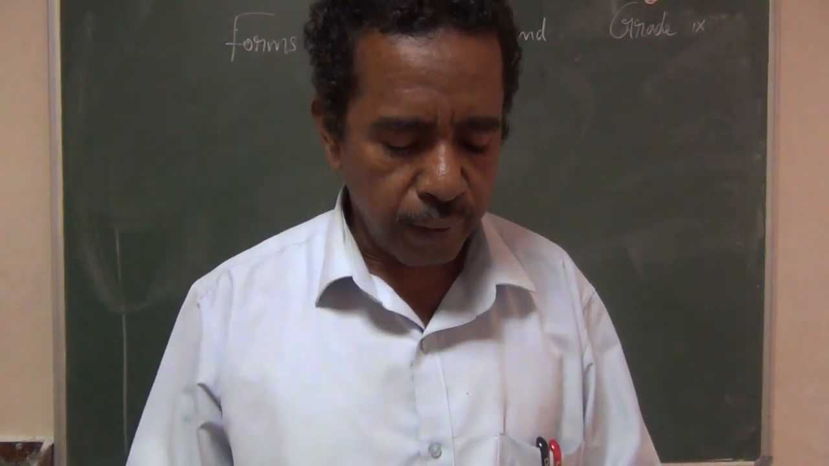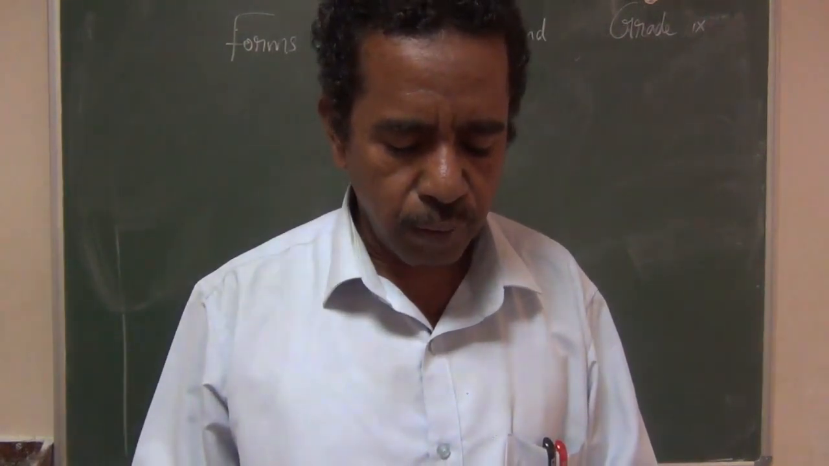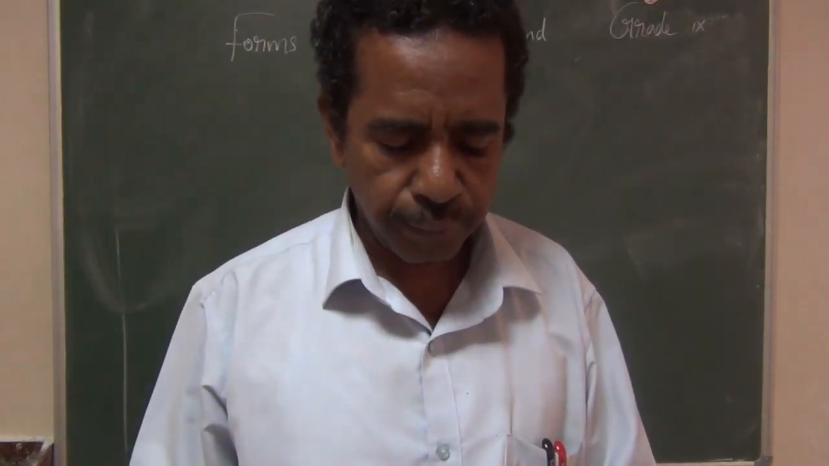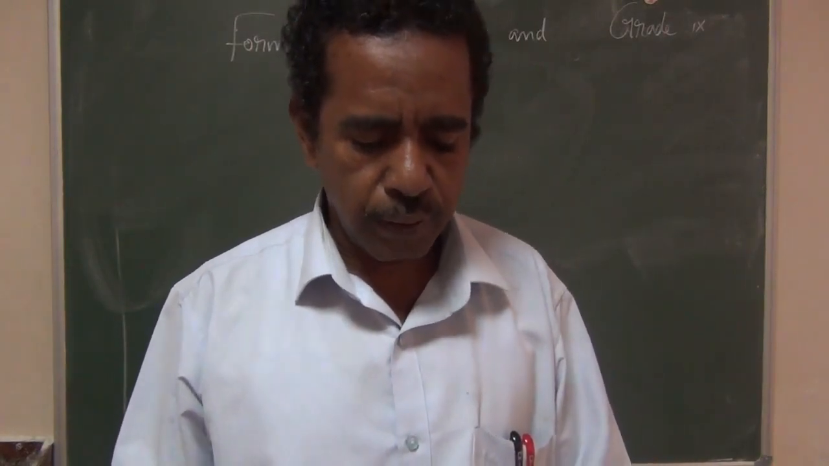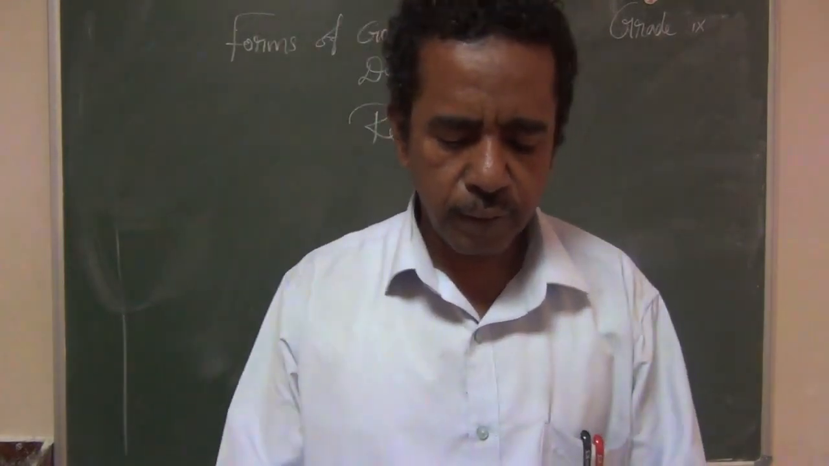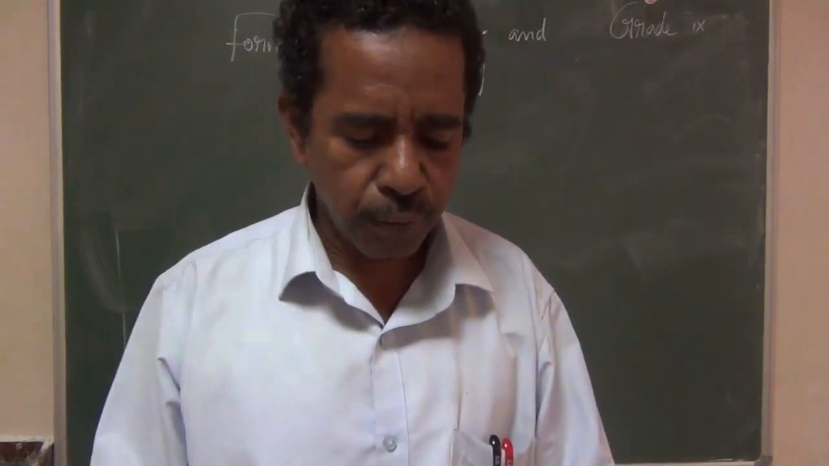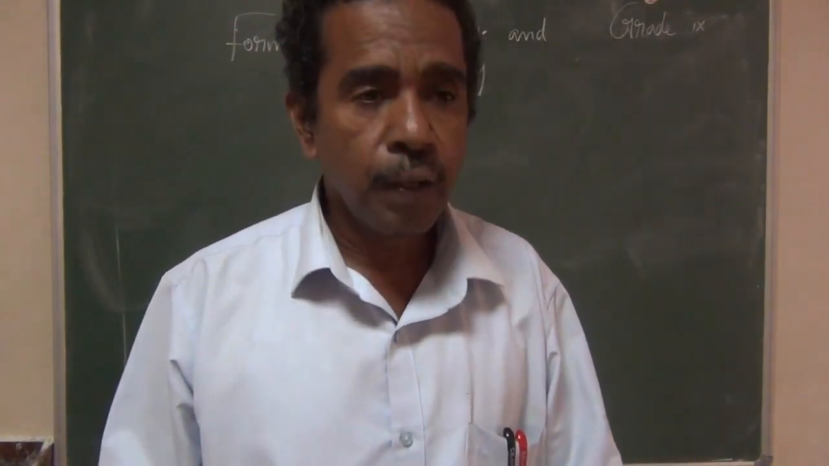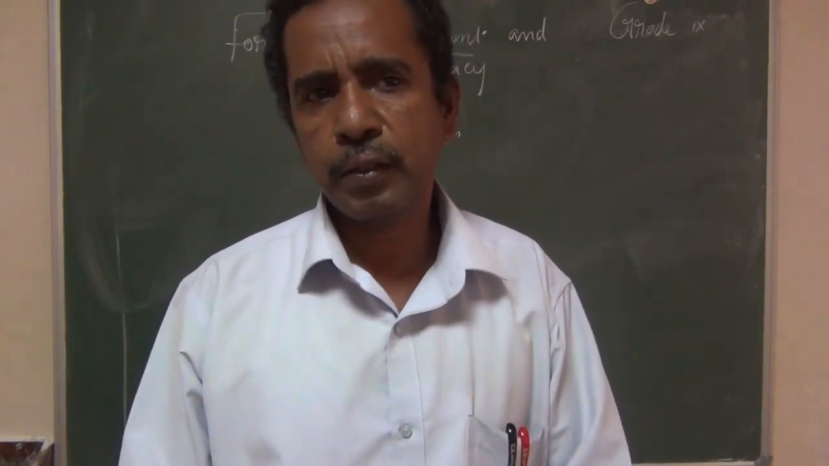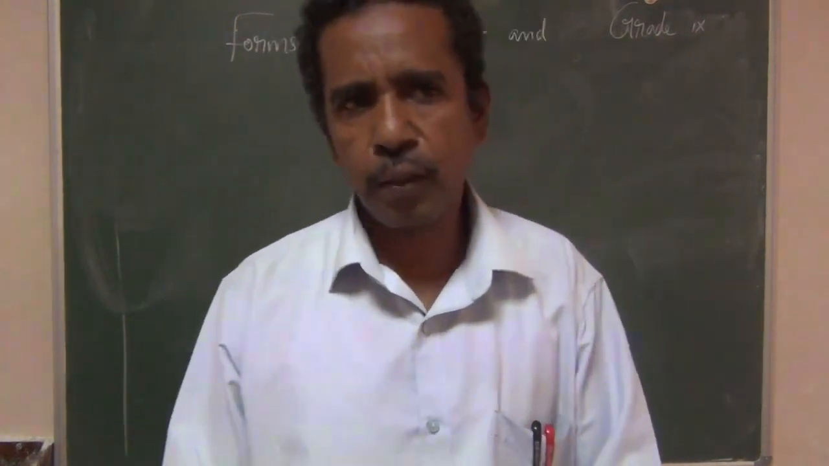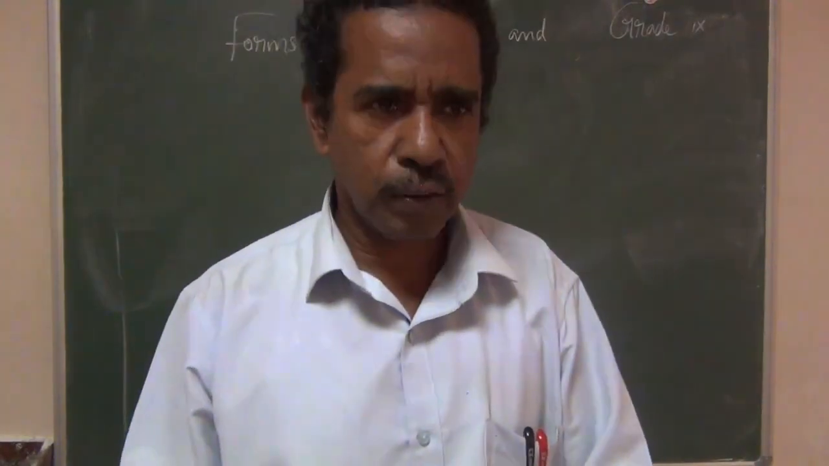Next one is assertion and reason. Both A and R are true and R explains A. India has a parliamentary form of democracy. The reason is the Indian Parliament comprises two houses, namely Rajya Sabha and Lok Sabha. Lok Sabha is the lower house, Rajya Sabha is the upper house.